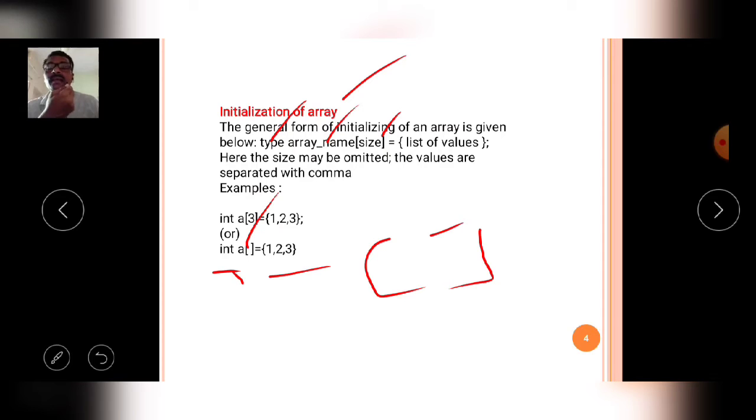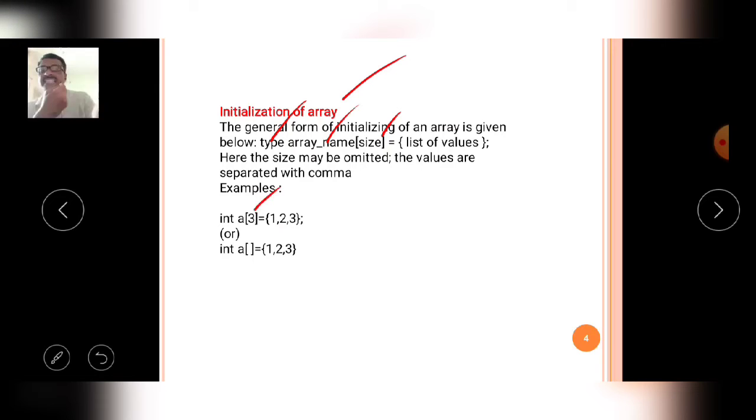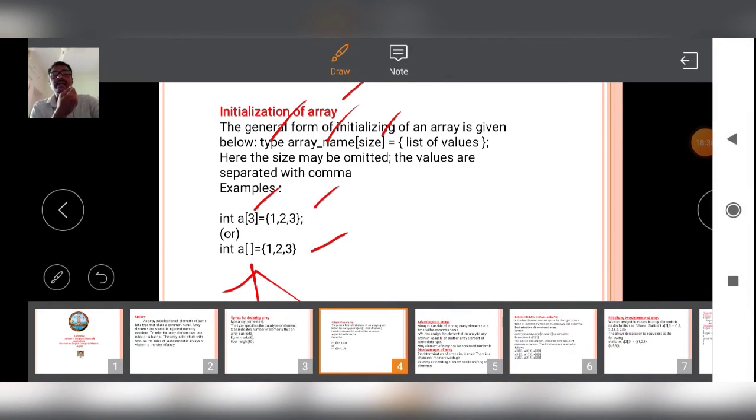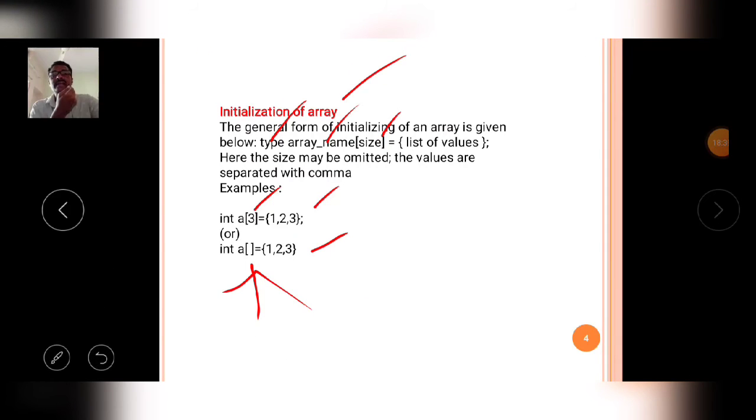This is also a possible way, so in both ways you can initialize the arrays. Either mention the size of the array and then assign the values, or mention the values and the size is determined by the compiler. With the help of these two methods you can easily initialize and store the array values.